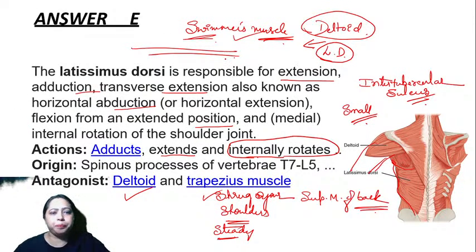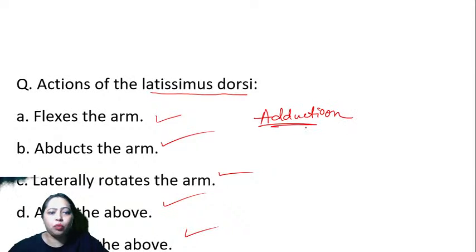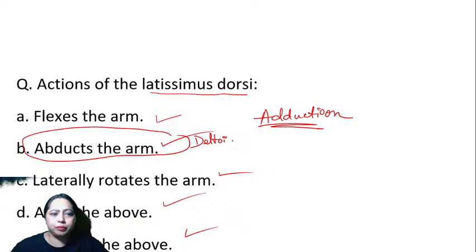Very important. Okay, so the answer was none of the above, because here there is nowhere it is given adduction. Adduction is not given. What is given? It is given abduction. So don't get confused. This is by deltoid. Who does flexion? Flexion of the arm is done by the arm. So it is not forearm. So it is done by teres.